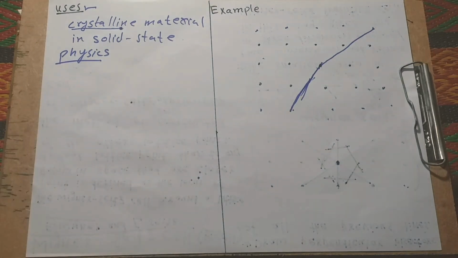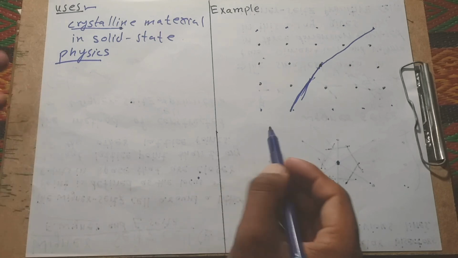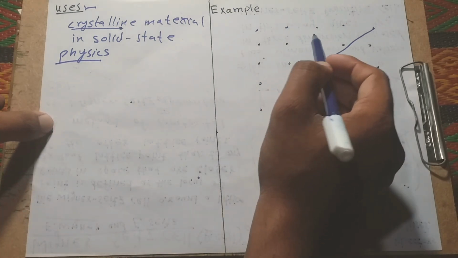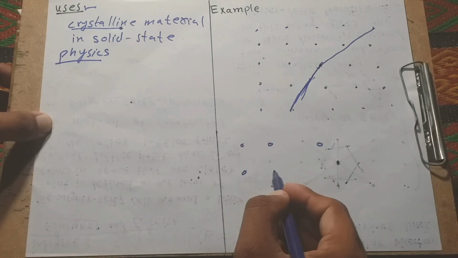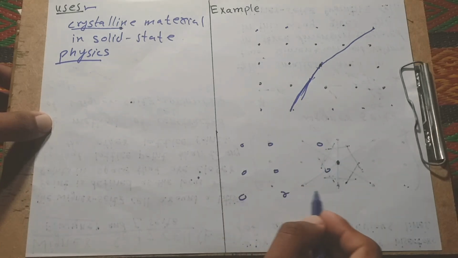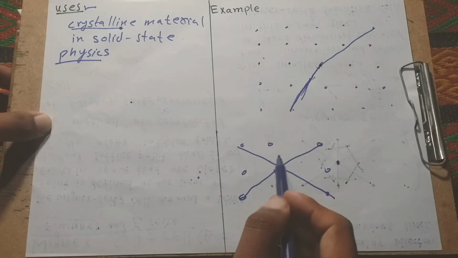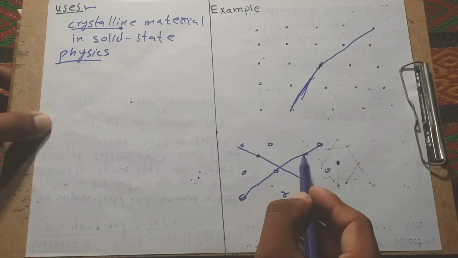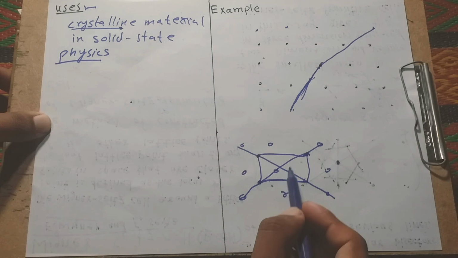And also examples of the unit cell. We know what a unit cell is. For example, this is a cross, and from this point, from this point, from this point.